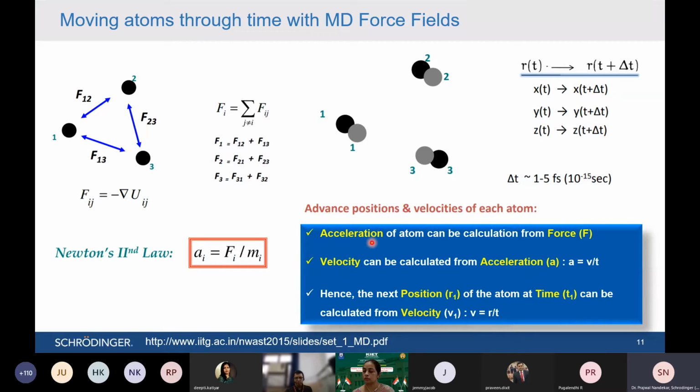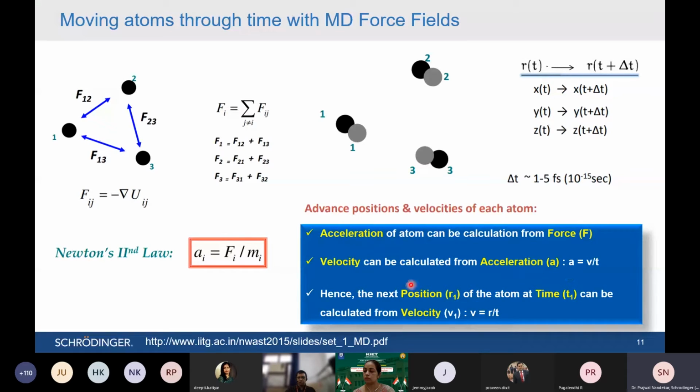Now once you get the acceleration of the atom, you know acceleration is nothing but the velocity divided by time. This is the simple equation we have. So once you know the acceleration and you know the time it requires to move from one place to another place, you can calculate the velocity. So velocity can be calculated from acceleration.